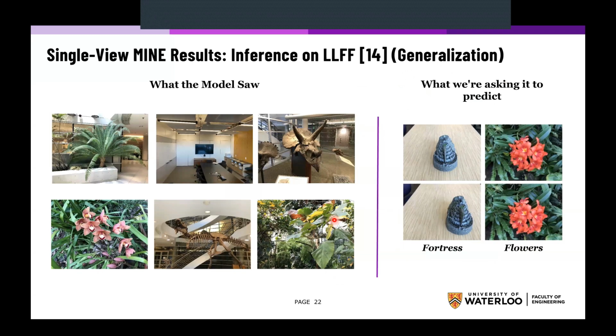Now we show the results on the LLFF dataset. These are the scenes that the model saw during training, and these are the scenes that we're asking the model to predict at test time. The fortress scene is completely new; it's unlike anything the model has seen. However, the flower scene is a bit close to three of these scenes in terms of color and maybe structure. So we expect the model to perform a little better on the flowers than the fortress. However, the results will be the ones to validate that.